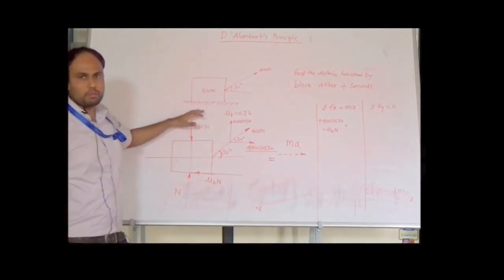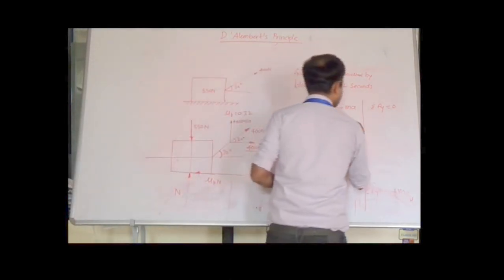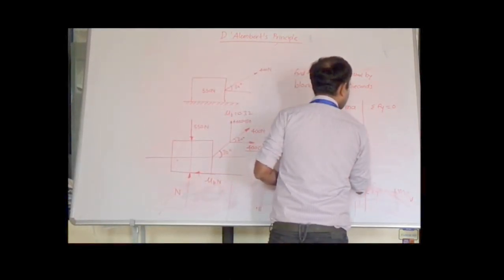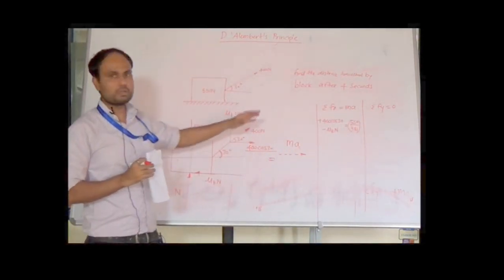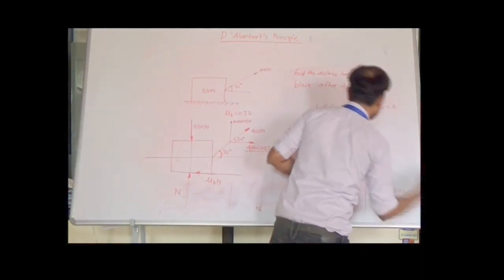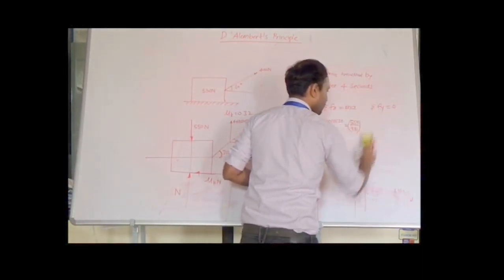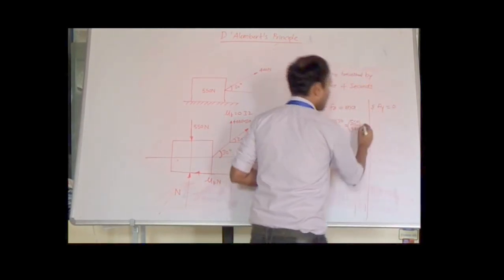Now what is the mass of the body? The weight is given as 550 Newton, so mass is equal to 550 divided by 9.81. That is the mass of the body, and its acceleration a is what we need to find out. This is the value we are targeting.